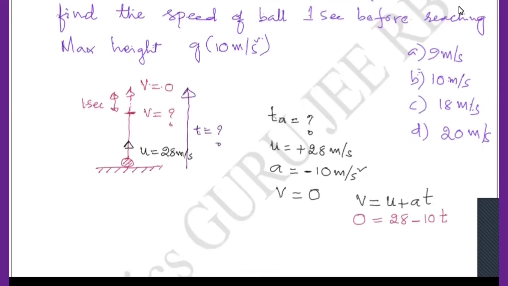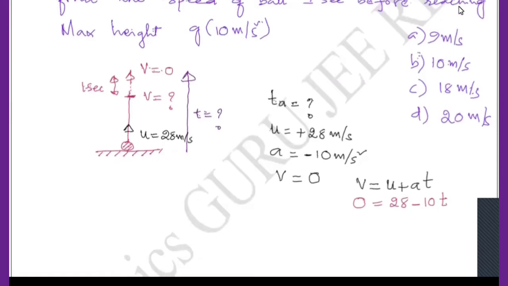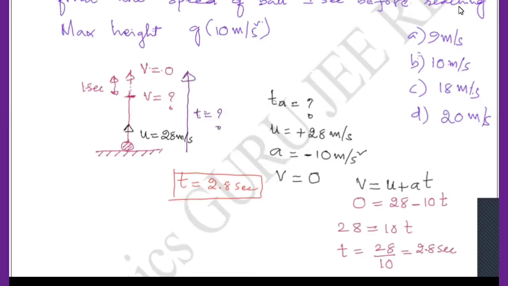Yes. Shall I scroll? Okay. So now I can show that 28 equals 10t, right? Now the time t is equal to 28 divided by 10, which is 2.8 seconds, right? Can anybody tell what this 2.8 seconds is? Can anyone say?